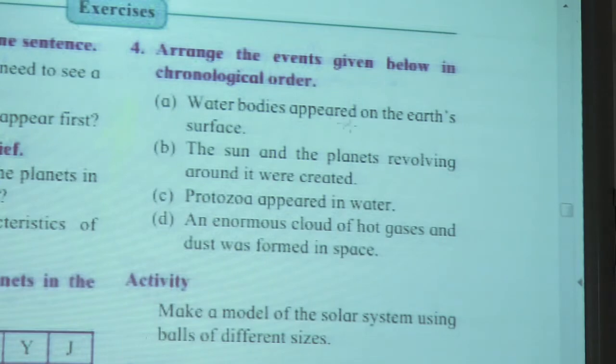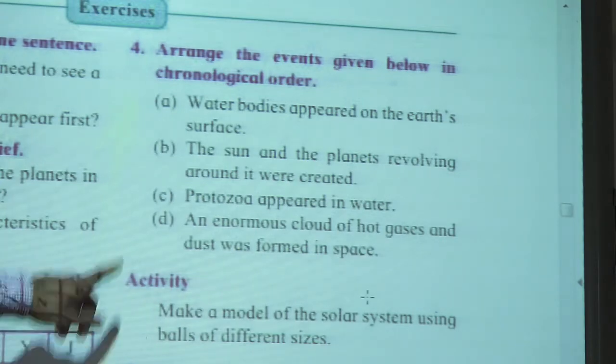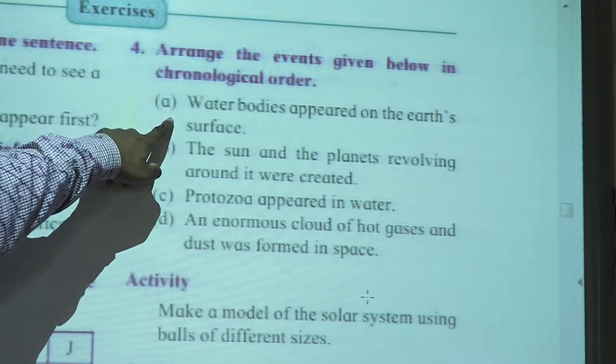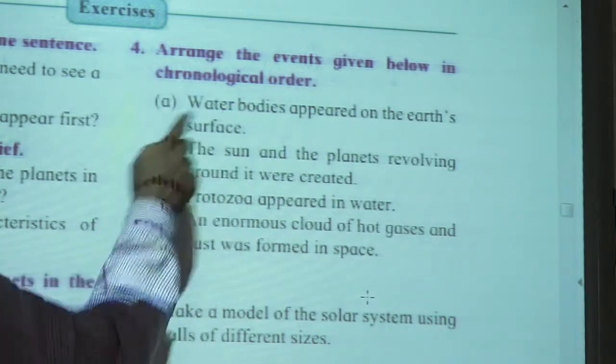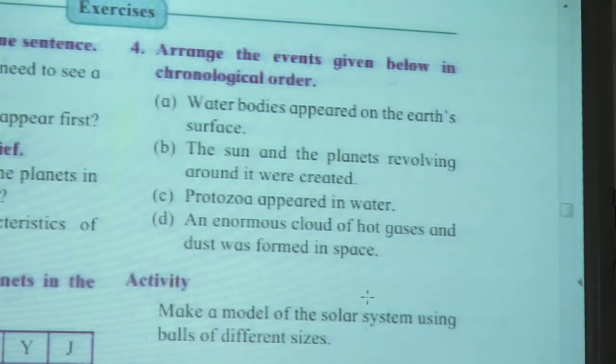So here a few statements are given. You have to arrange them in chronological order. Water bodies appear on the Earth's surface. The sun and the planets that revolve around it were created. Protozoa appeared in water. An enormous cloud of hot gases and dust was formed.